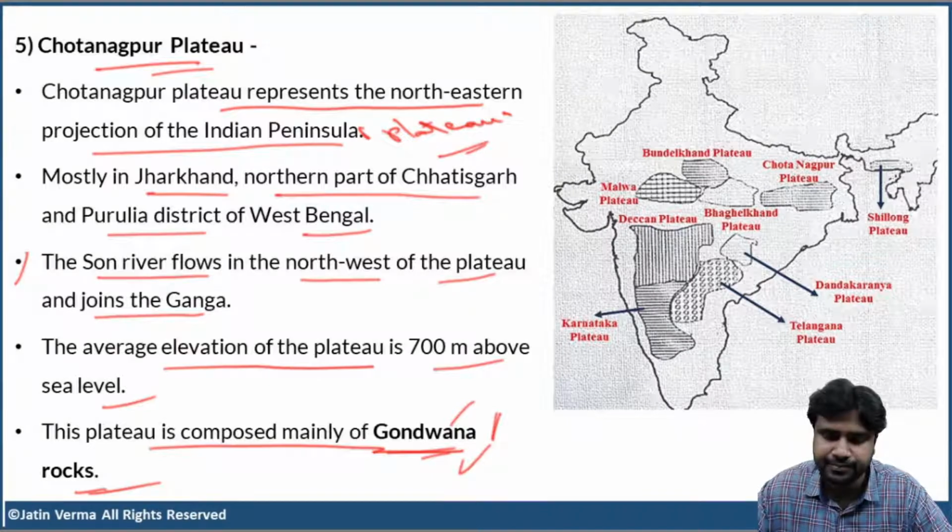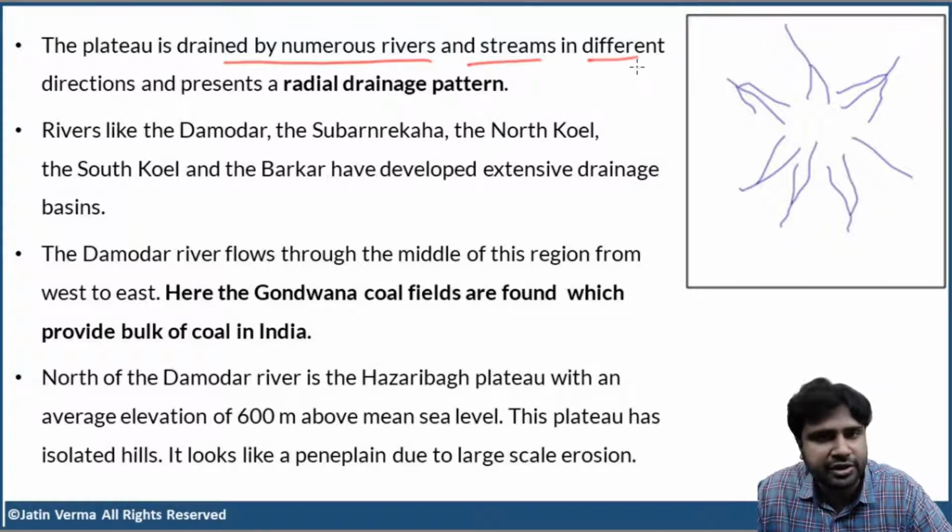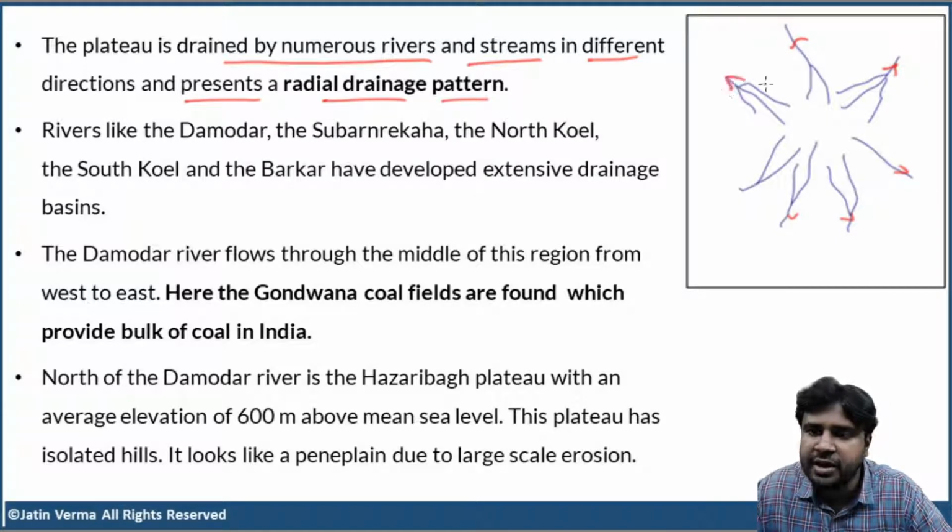Don't worry. The plateau is drained by numerous rivers and streams in different directions, and it presents a radial drainage pattern. So basically, this is the radial drainage pattern. Different streams are flowing outwards from a central point. So this represents the radial drainage pattern. This is the drainage pattern at Chota Nagpur plateau.